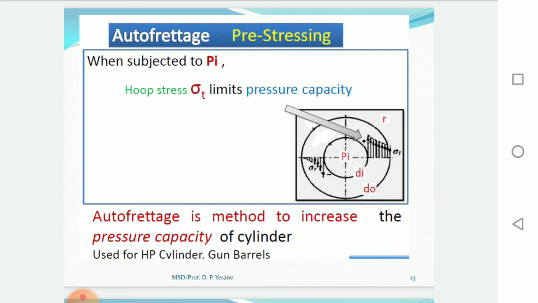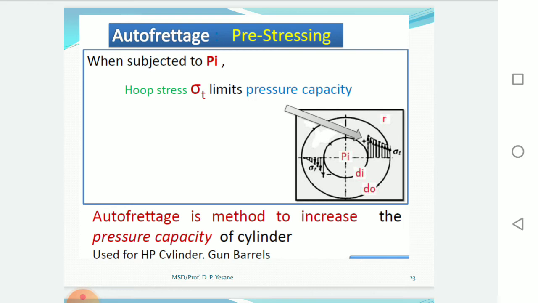When the high pressure is released, the portion of the cylinder at the outer surface contracts due to the elastic range, which exerts pressure on the inner surface of the cylinder, which has undergone permanent deformation. Due to this, residual compressive stresses are induced at the inner surface and tensile stresses at the outer surface. Therefore, when the cylinder is loaded in service, the residual compressive stresses start to decrease, then become zero, and finally become tensile as the pressure is gradually increased. So autofrettage is a pre-stressing method.